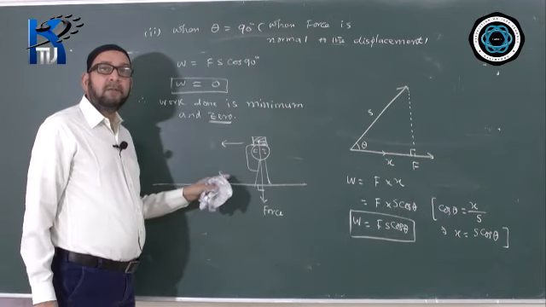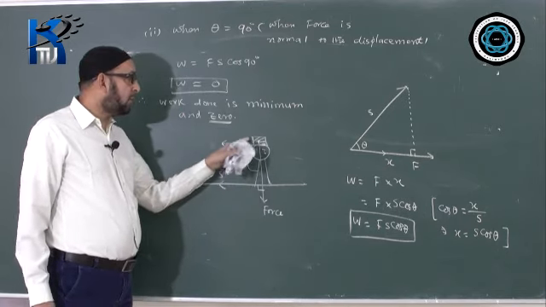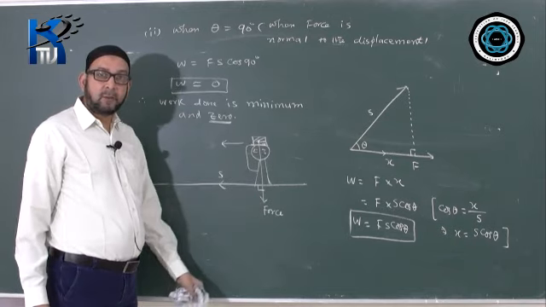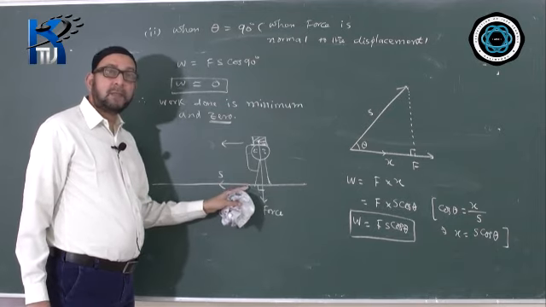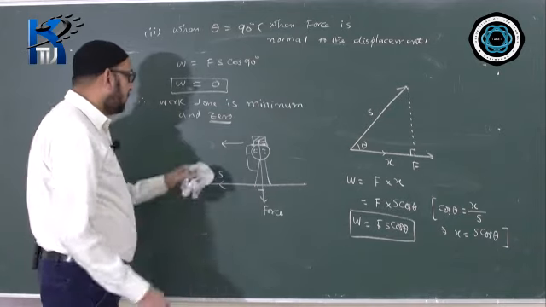So this is one case of why a person carrying a load on his head and walking on a horizontal surface does no work, because the angle between force and displacement becomes 90 degrees. So this is one example.